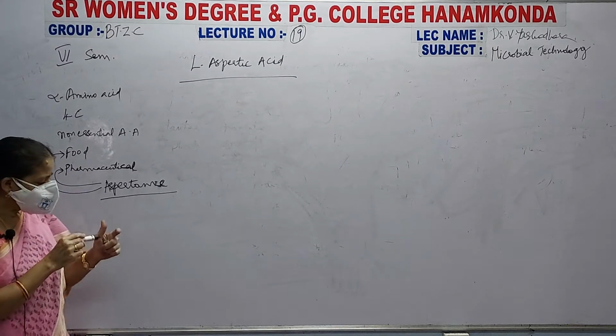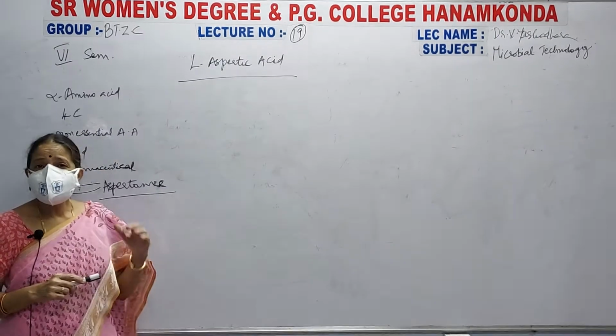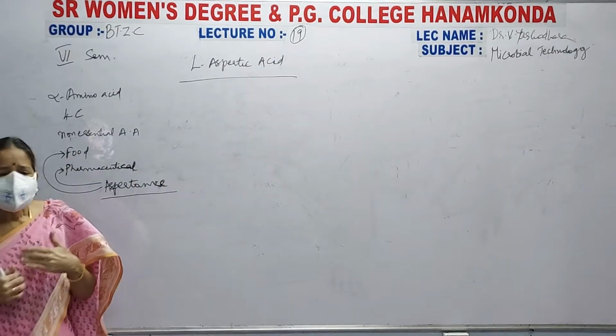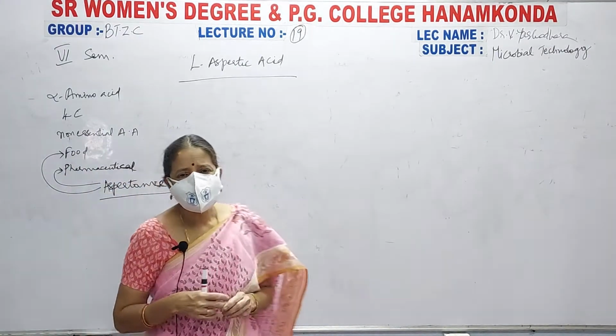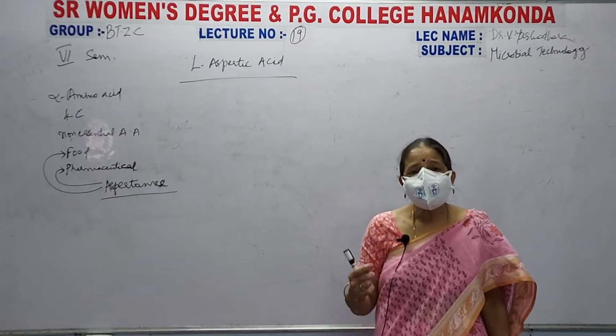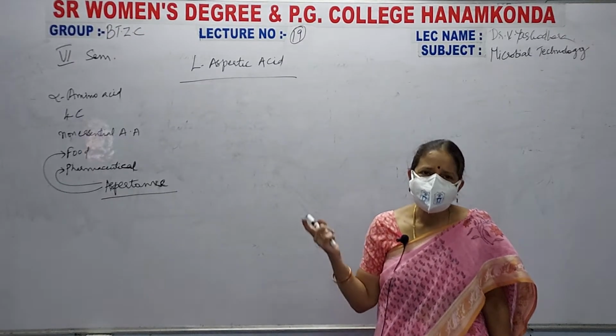And this L-aspartic acid is a component of aspartame, so it is used as an artificial sweetener in the food industry, that is, in sweetening of food products. Not only that, in the pharmaceutical industry, in the sweetening of your drugs, in your cough syrups, everything they will be added.